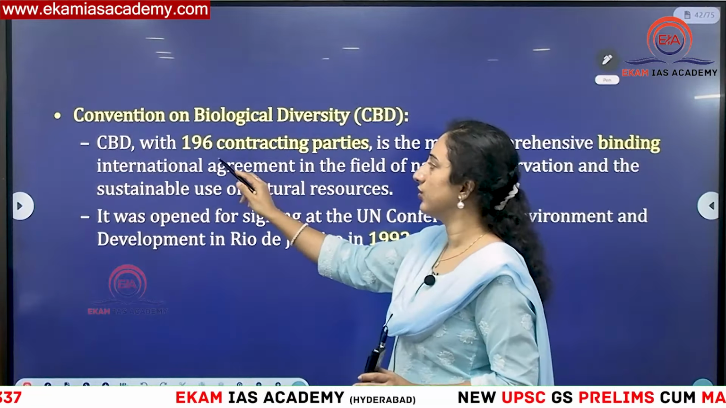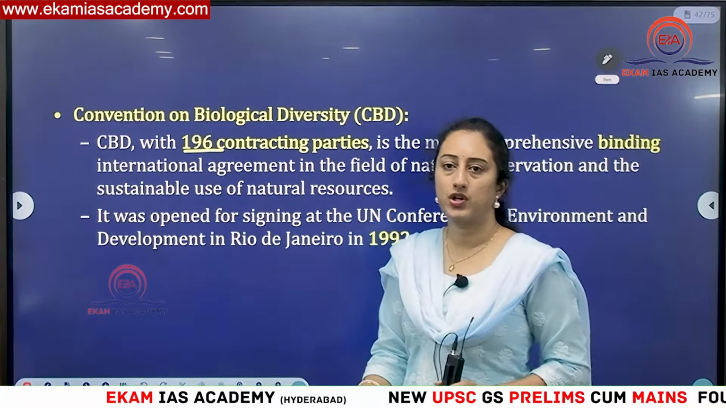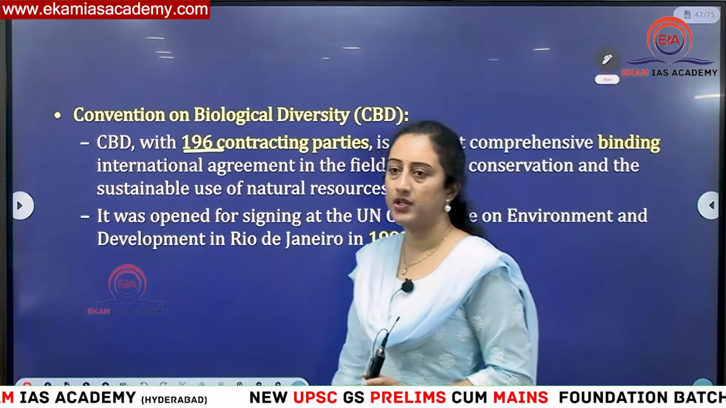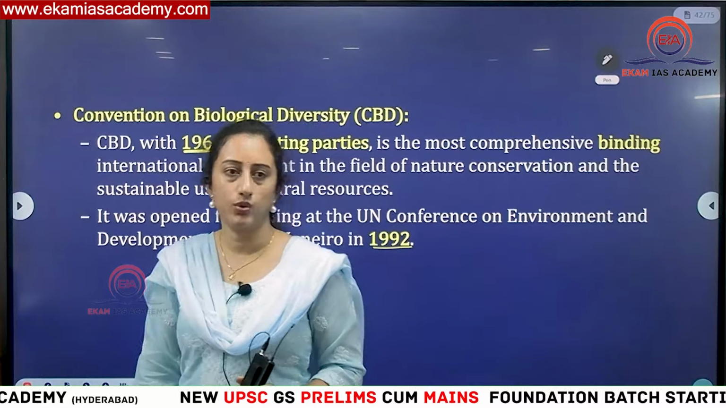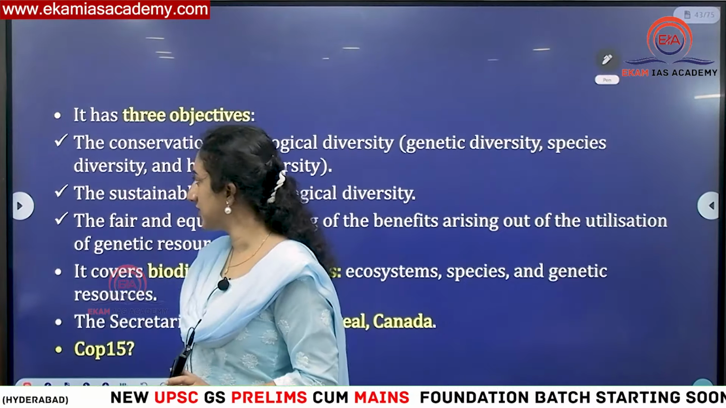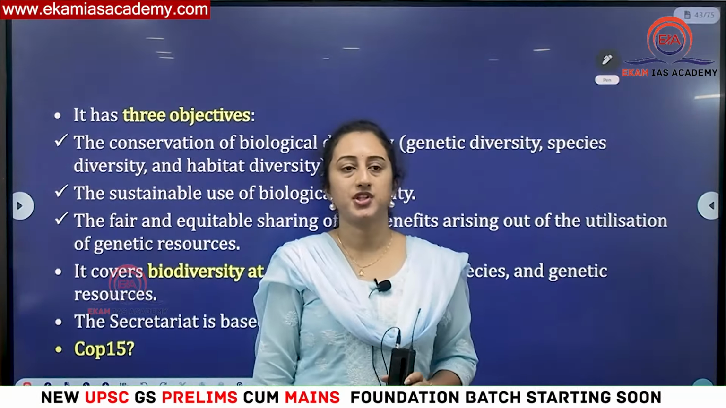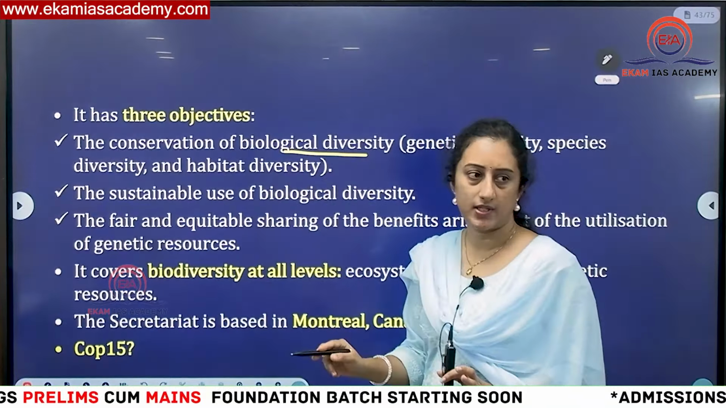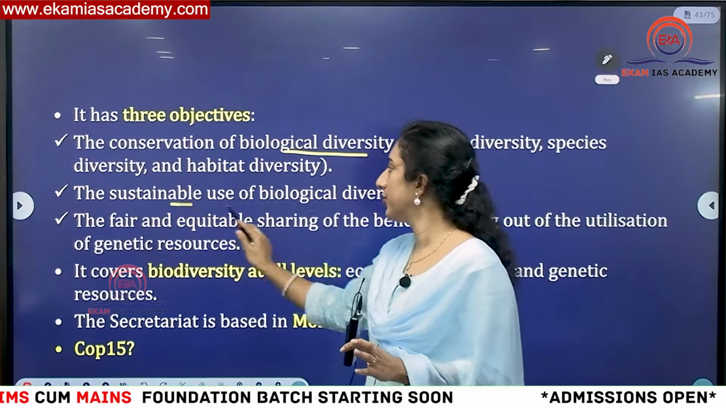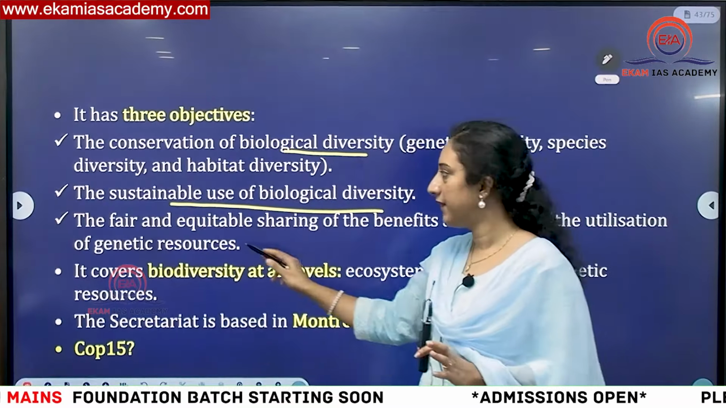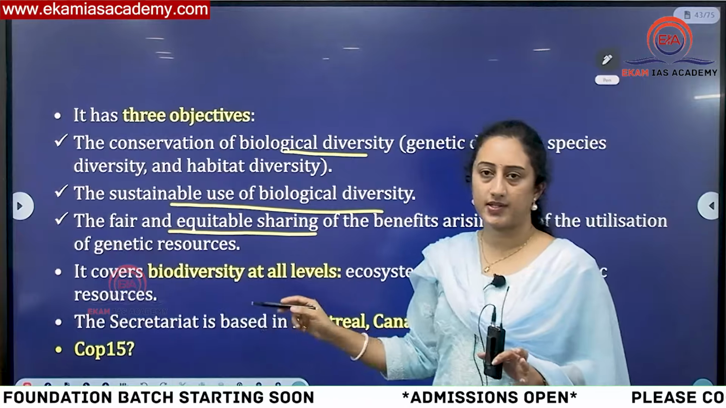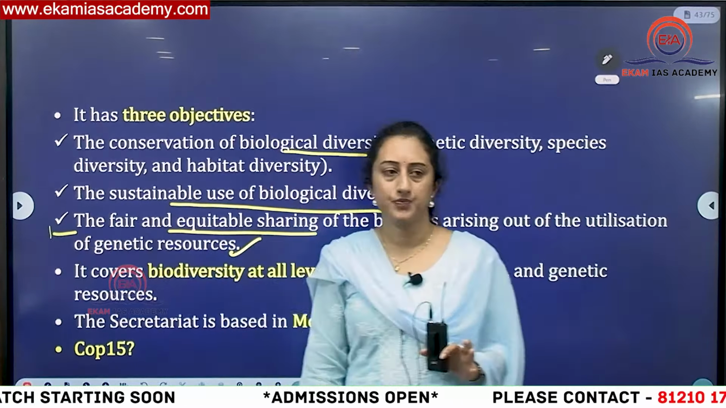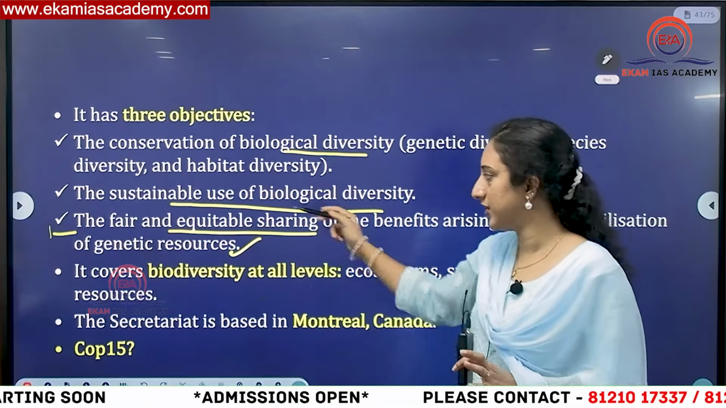CBD, 196 countries, almost all countries have ratified it. This was signed as part of the Rio Earth Summit in 1992, Rio de Janeiro. So what are the three main objectives of CBD? Conservation of biological diversity, that is the first thing. Sustainable use of biological diversity. And fair and equitable sharing of benefits from genetic resources. This third one is addressed by the Nagoya Protocol. So you have to keep in mind the three objectives of CBD.